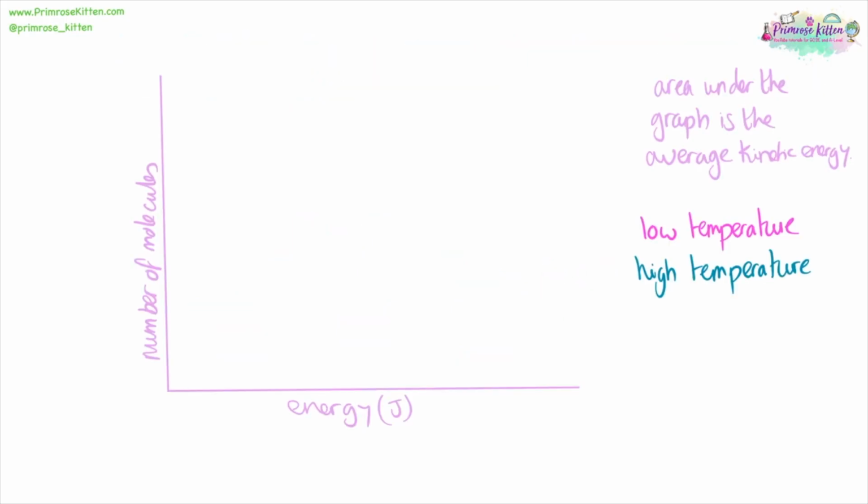When we're looking at the collection of molecules in a system and the amount of energy they have, we are going to have two bell-shaped curves. At low temperatures, there are going to be more molecules that have less energy and few molecules that have high energy. Now, if we say that this point here is where molecules have enough energy to evaporate, then only these ones at low temperature can evaporate.